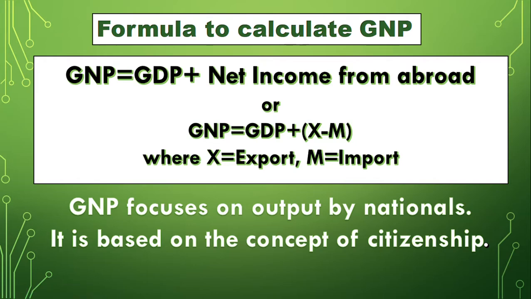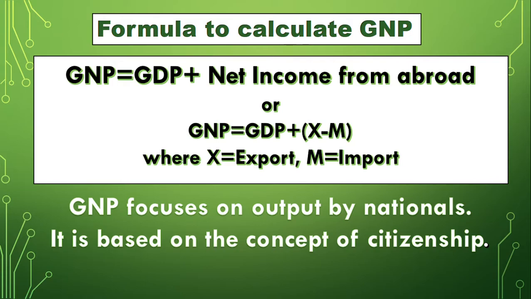Means we are talking about the people who are from a certain country. So when we talk about GNP, we add the income that is earned by the people who are Nepali, who are working inside our country, plus Nepali who are working outside our country. You know that there are so many people from our country who go abroad for a job. They earn money and send it to our country in the form of remittance.